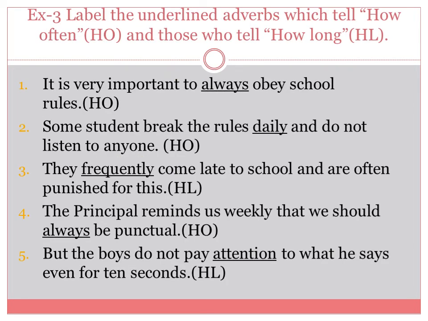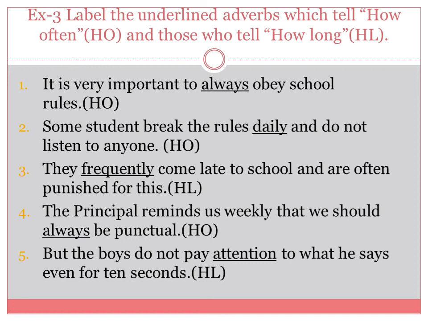Exercise 3. Label the underlined adverbs which tell how often HO and those which tell how long HL. First, it is very important to always obey school rules. Always, how often. Second, some students break the rules daily and do not listen to anyone. Daily, how often.